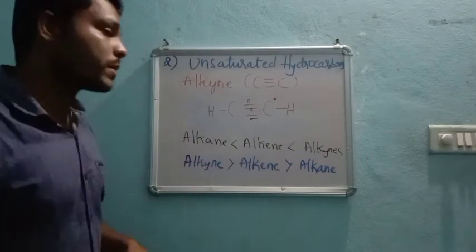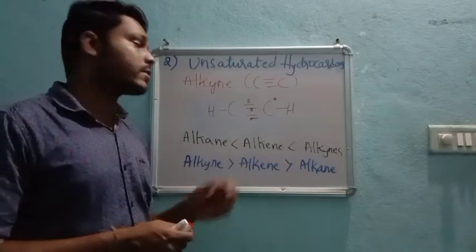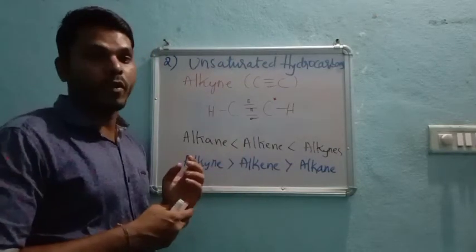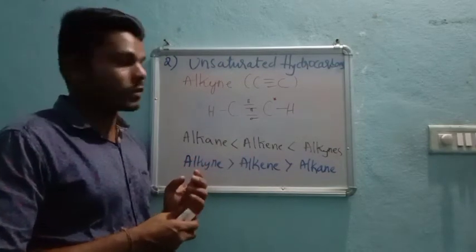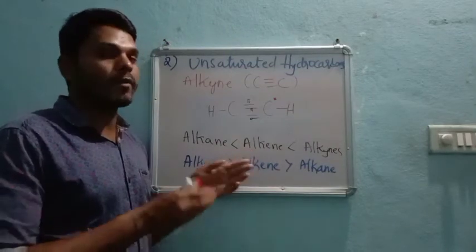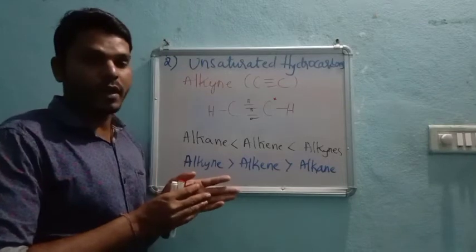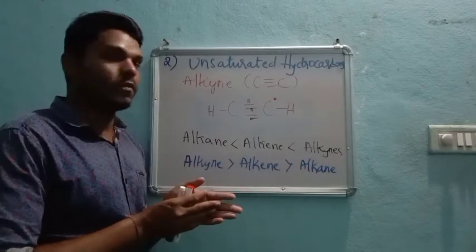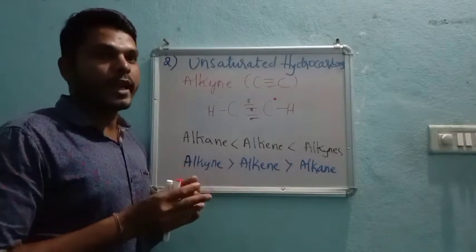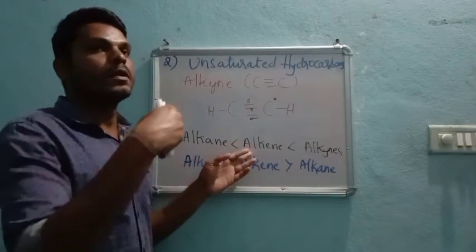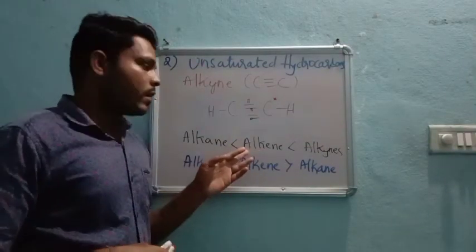Pi bonds are weak as compared to sigma bonds, so the molecule can very easily break down, and then the reaction moves very fast.